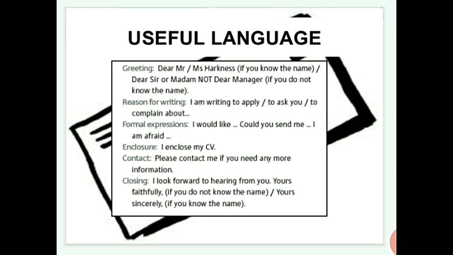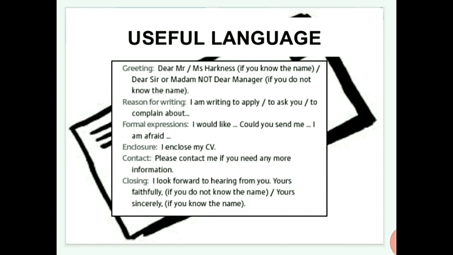So if you know the name, you can use their name. Otherwise, sir, madam. If you do not know the name, you can use dear manager, dear ma'am, dear sir, like that. Then the reason for writing. So what are you going to write?